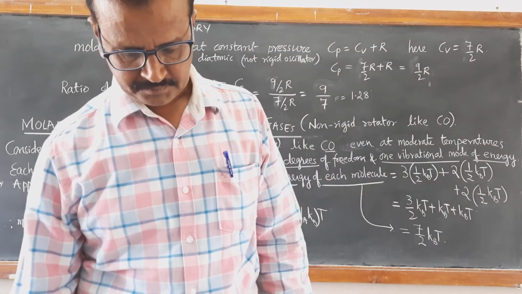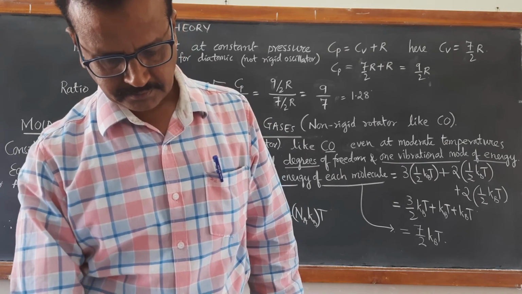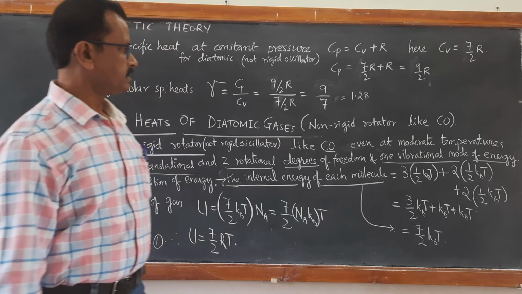So this is the ratio of molar specific heats for the non-rigid oscillator.